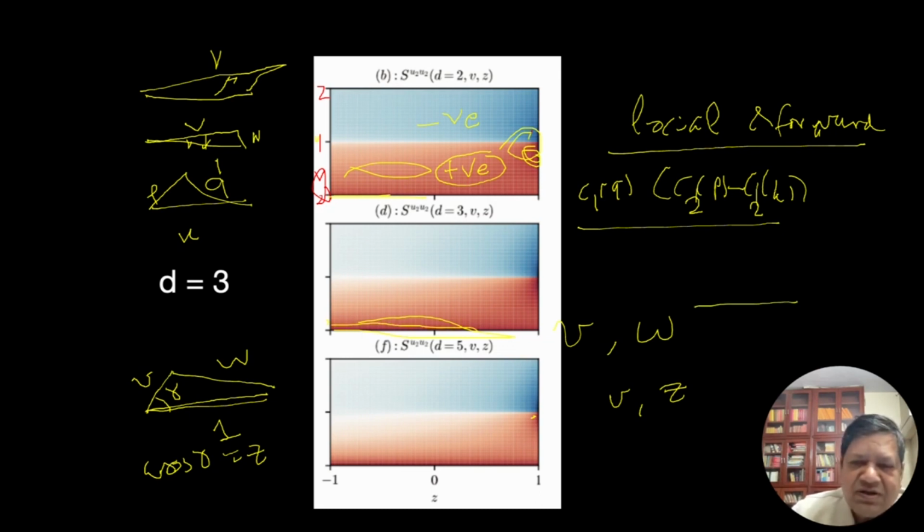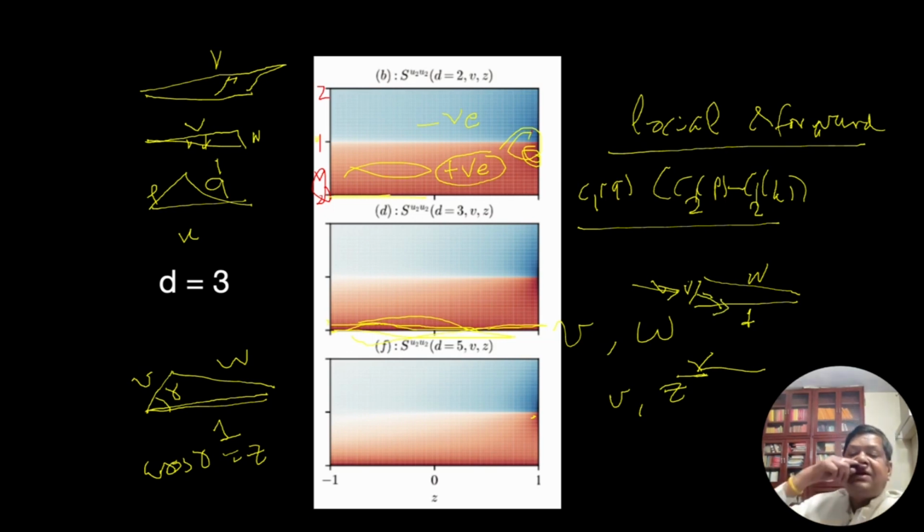V small means the giver is small. So for all givers, when this is all Z's, that means this angle, V can take any value, any direction. So all these V's are giving energy to 1, like this. So these are non-local transfers coming from small V to 1. And they are very large.